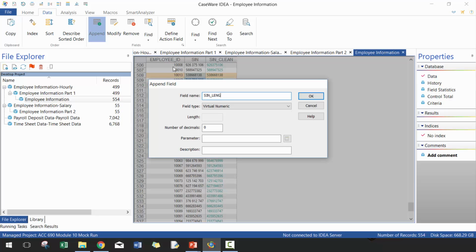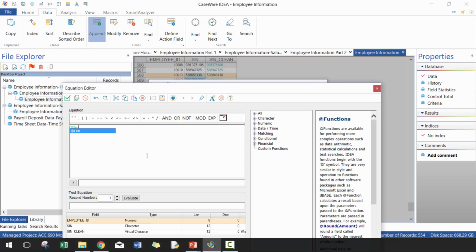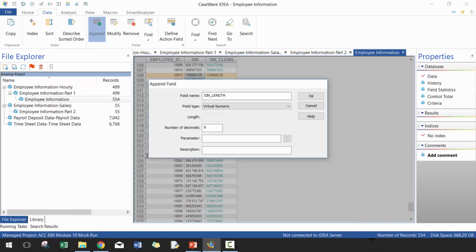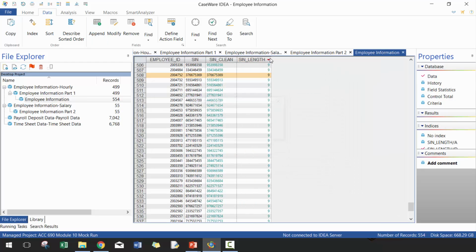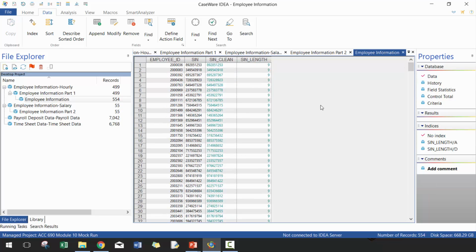So it looked like the length was okay on the hourly employees, but doesn't look like it was okay on the salary one. So here I'm going to go all trim, SIN clean, make sure everything makes sense here. In this case, it does. Perfect. So the next thing I want to do is validate the social insurance number.